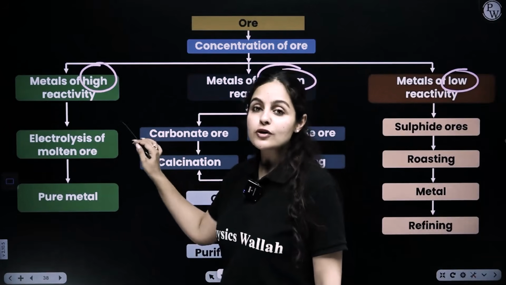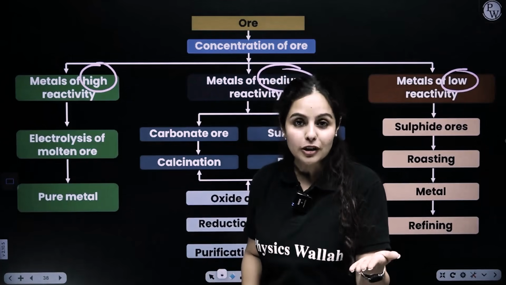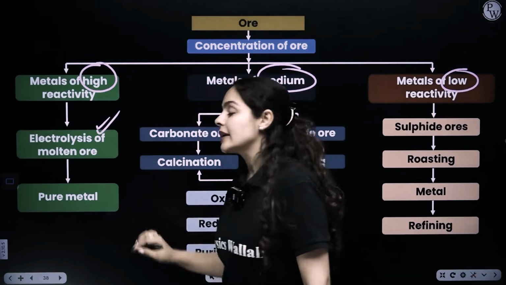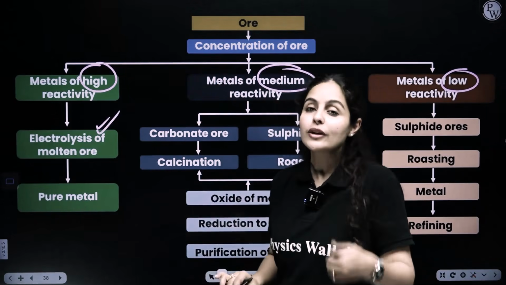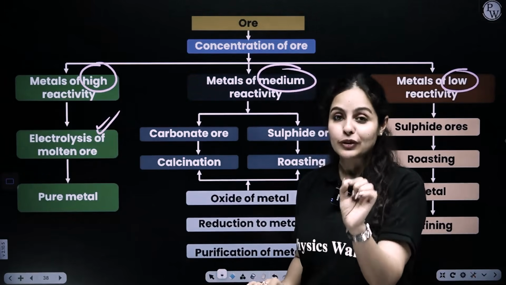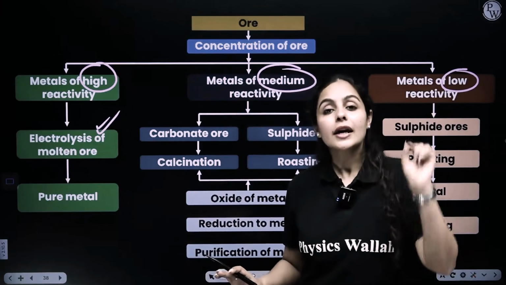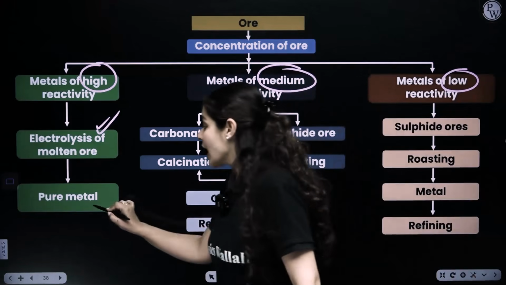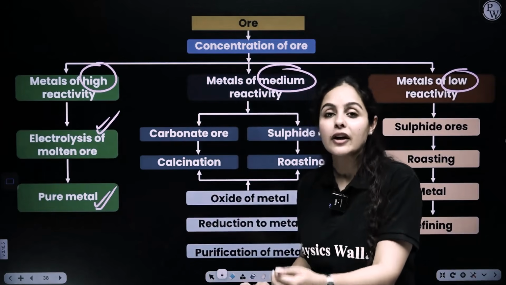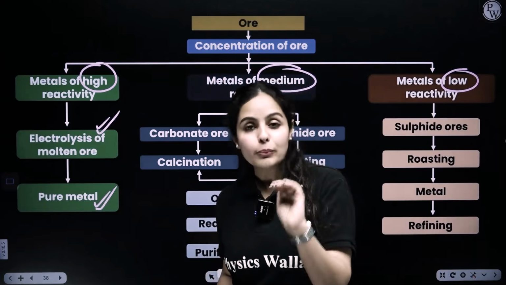Now, metals which belong to the high reactive series are sodium, potassium, calcium, magnesium, aluminium. How are they exactly extracted? By a method called electrolytic reduction of molten ore, or the electrolysis of molten ore. Now, one thing that you have to remember here: whatever metals we are extracting in case of high reactivity are already in their purest form. You don't have to purify them again. You don't have to take them to the electrolytic refining process or the third step again. They are already extracted in their purest form.